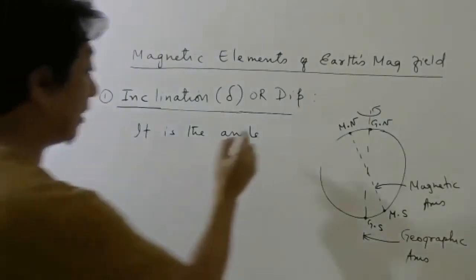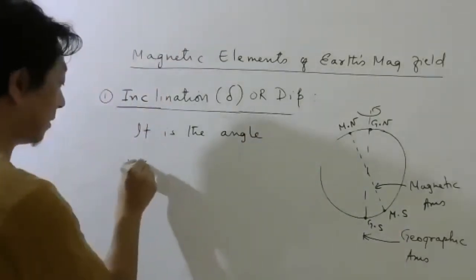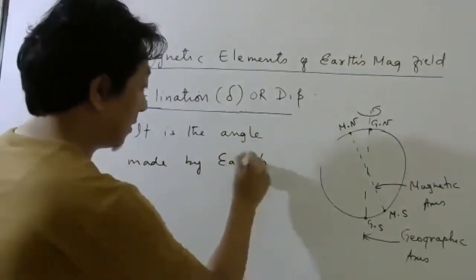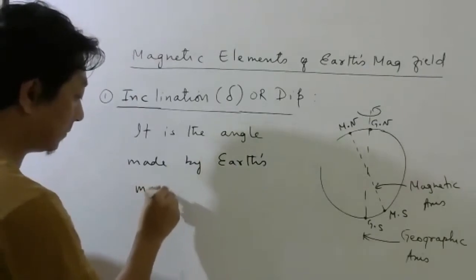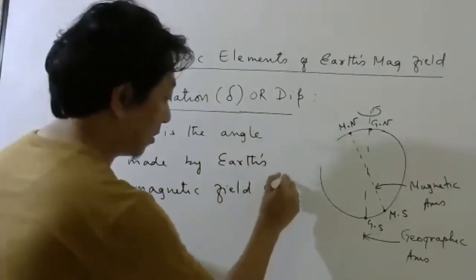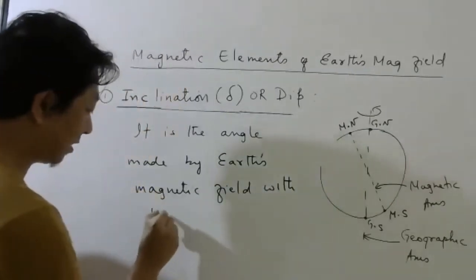It is the angle made by Earth's magnetic field with horizontal.